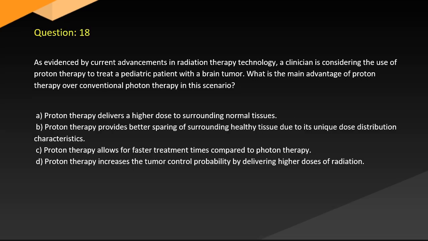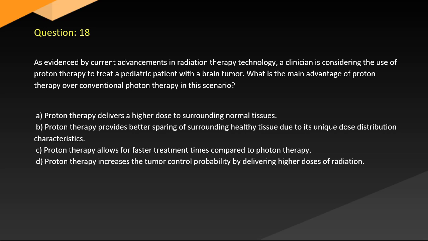Question 18. As evidenced by current advancements in radiation therapy technology, a clinician is considering the use of proton therapy to treat a pediatric patient with a brain tumor. What is the main advantage of proton therapy over conventional photon therapy in this scenario? A. Proton therapy delivers a higher dose to surrounding normal tissues. B. Proton therapy provides better sparing of surrounding healthy tissue due to its unique dose distribution characteristics.